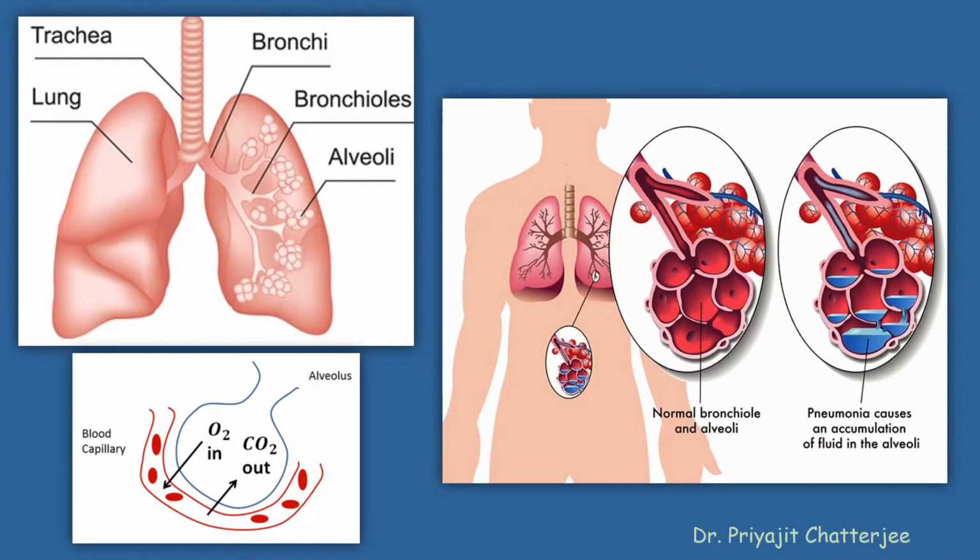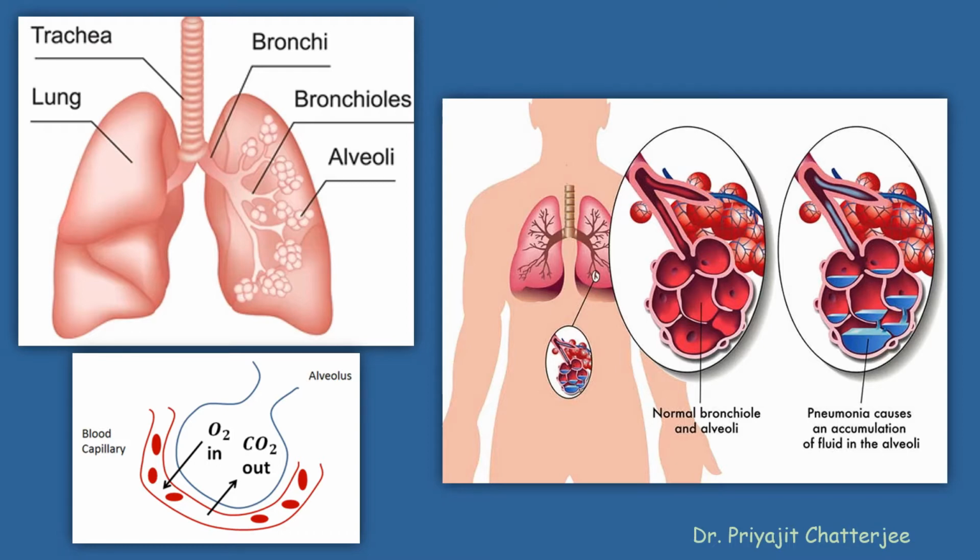We know there is a pair of lungs. The windpipe or trachea acts as an air passage, and the trachea is divided into right and left bronchi within the lungs. These bronchi are further subdivided into small branches called bronchioles, and at the end of each bronchiole, small balloon-like air sacs or alveoli are present. The alveoli are the actual surface area for the exchange of respiratory gases like oxygen and carbon dioxide.